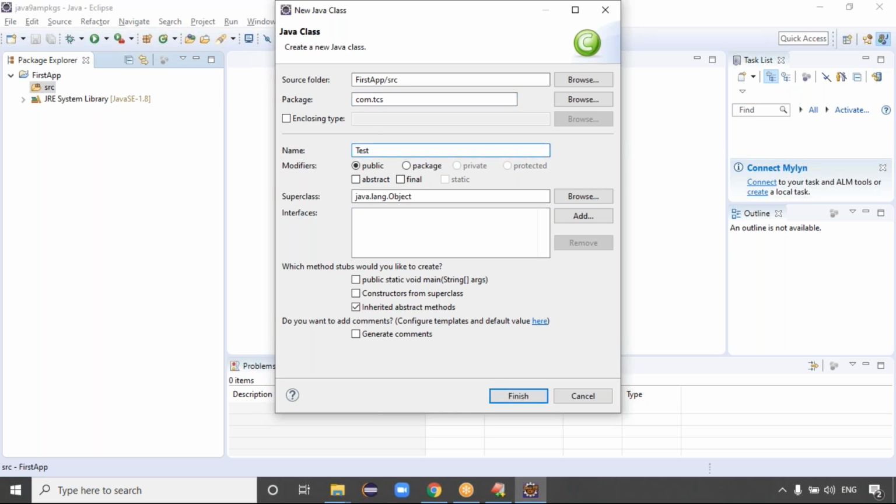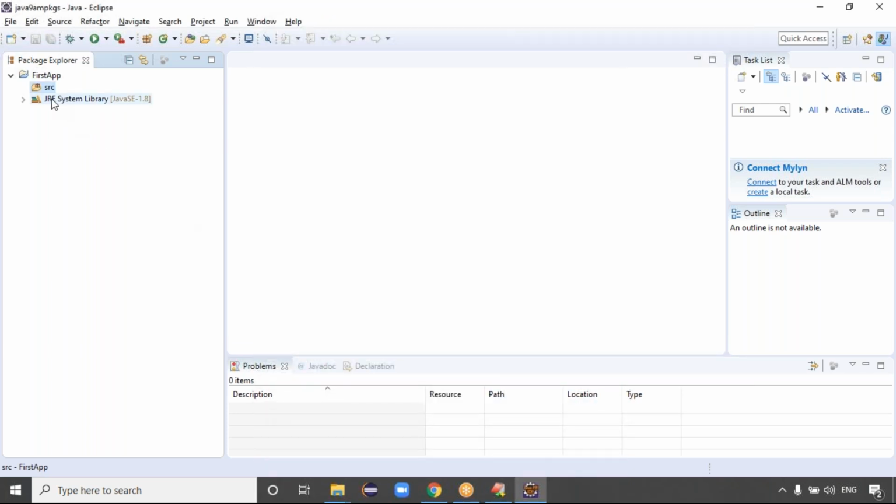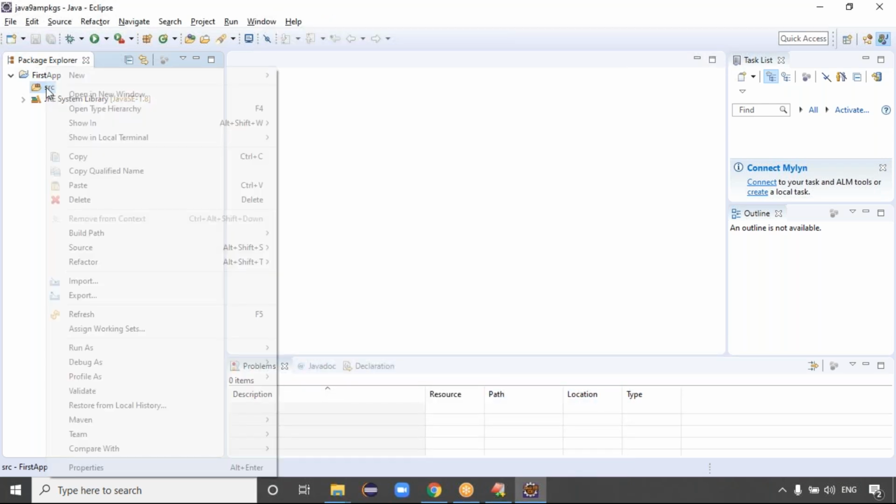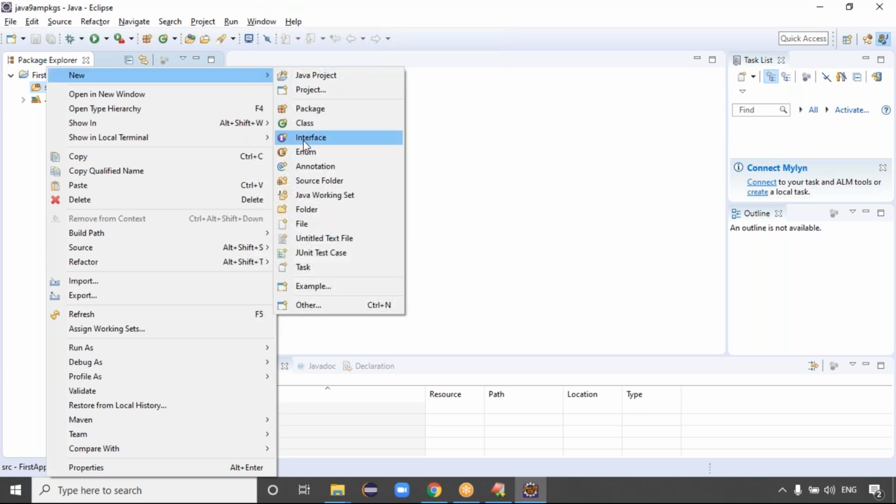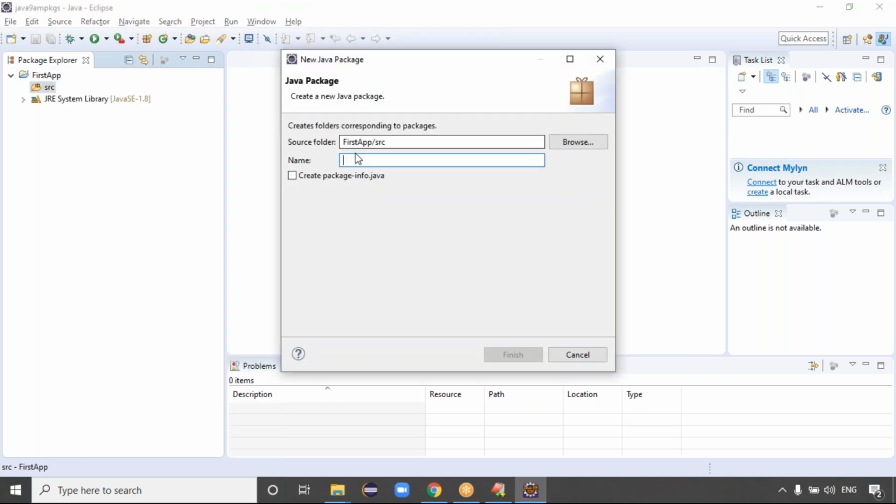Here I want to give the class name Test. Guys, did you observe that when you create the class it asks for the package name first? Then you give the package name, then the class name. That is one way to create the class. The second way is to first create the package in SRC: click on New, create the package by giving the package name, and under the package you can create multiple classes.